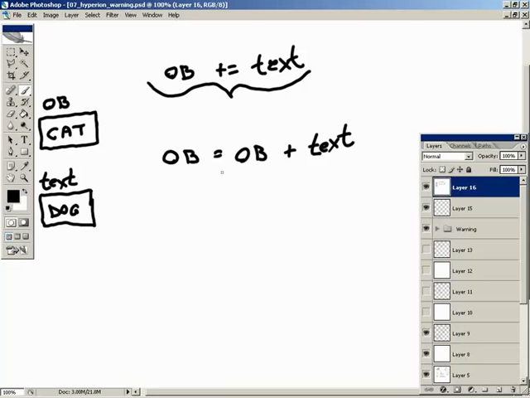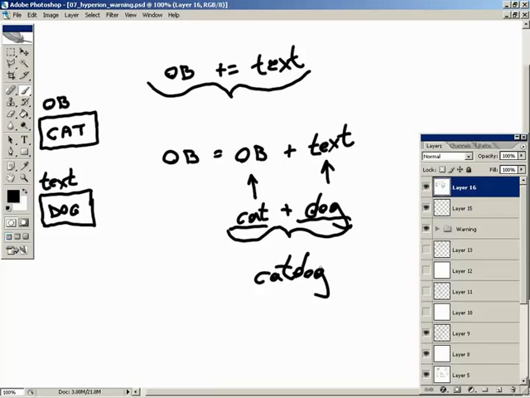Yes, indeed. When this line executes, what happens is, since this contains cat plus dog, if you combine these two, this is concatenation. Ooh, big word, head hurts. What we're doing is we're simply appending this to the end of this. So we end up with cat dog.